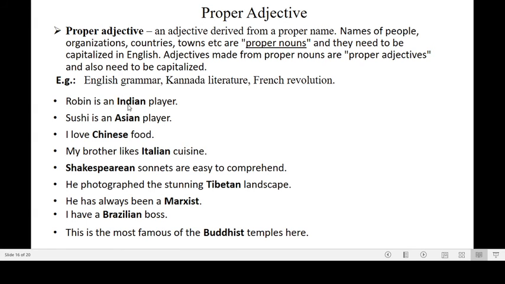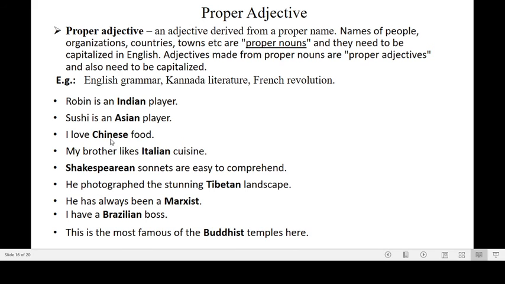The word Indian is derived from the proper noun India. The same way, the word Chinese is derived from the proper noun China. Italian is derived from the proper noun Italy. Shakespearean is derived from the proper noun Shakespeare.